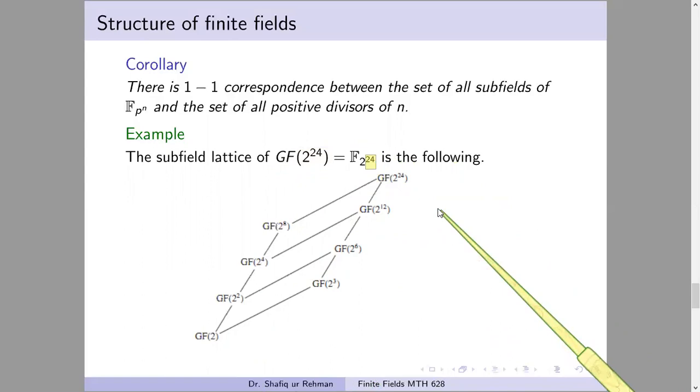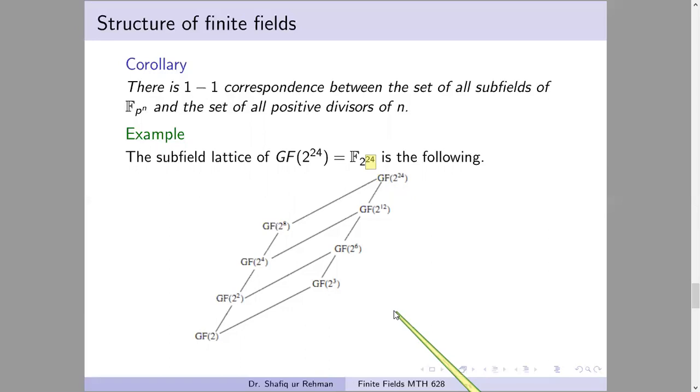8 divisors. And now the containment relation between these subfields can be shown by using a lattice diagram. What is a lattice? A lattice is a partially ordered set in which every two elements have an infimum and every two elements have a supremum.